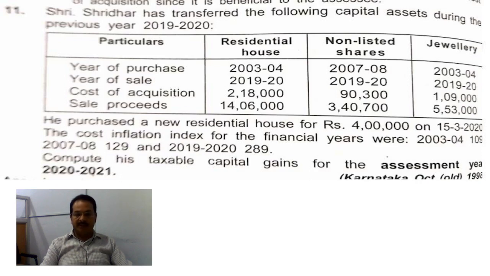In the inner column, put 2,28,000 less exempt under section 54.